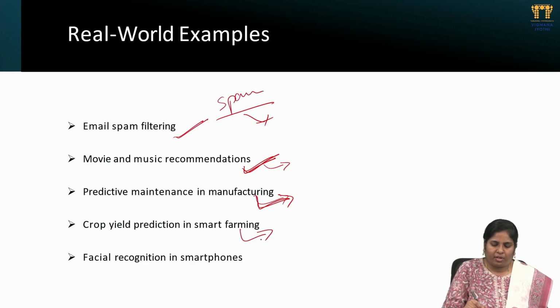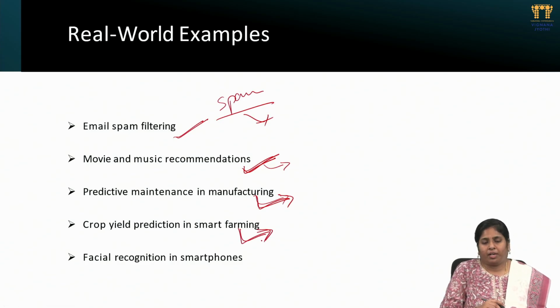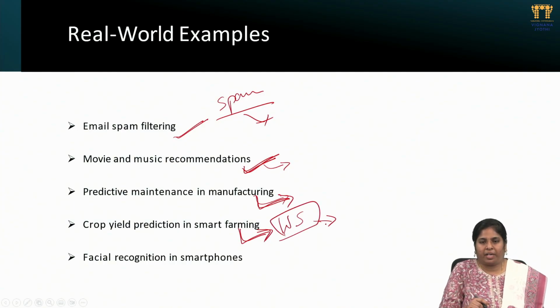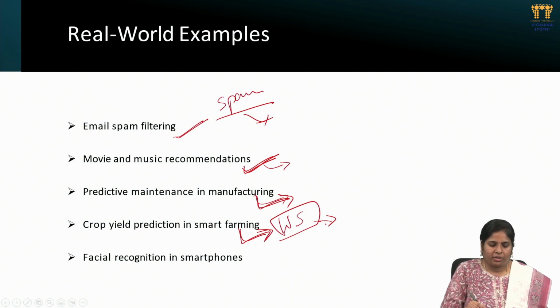Next, crop yield and smart farming. This also works the same way, depending on the previous data. We can analyze right now how much water levels there are, and the soil, depending on these parameters. We can say how much yield we can predict from these farms right now.